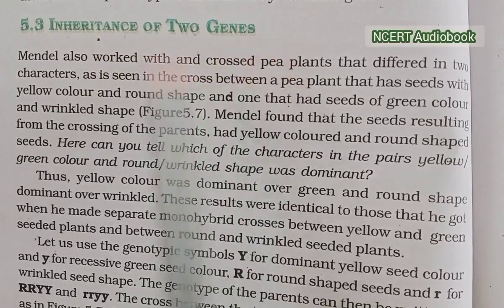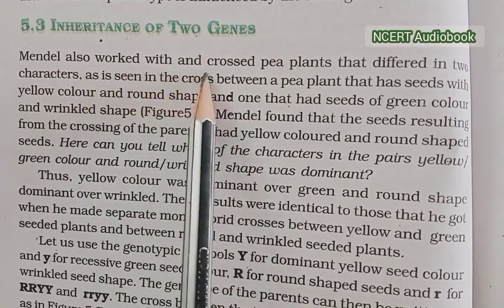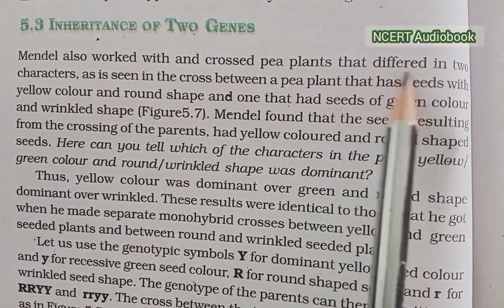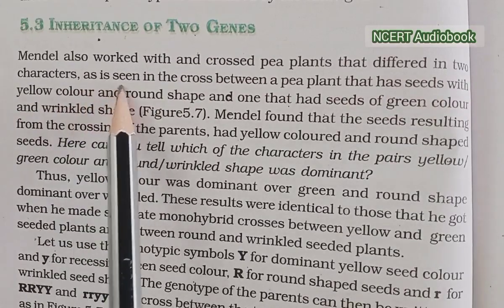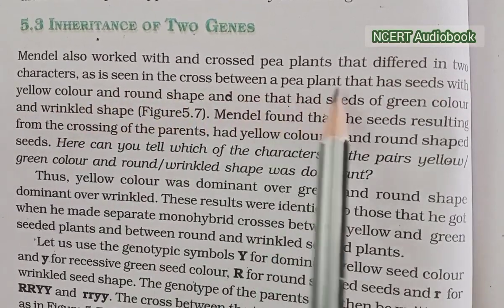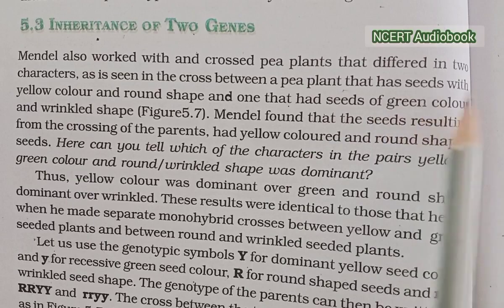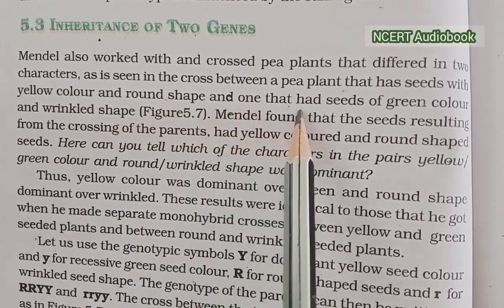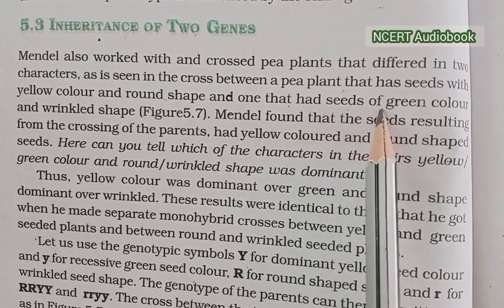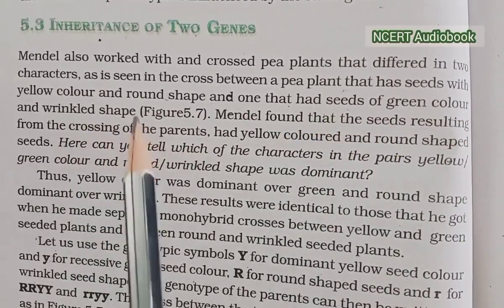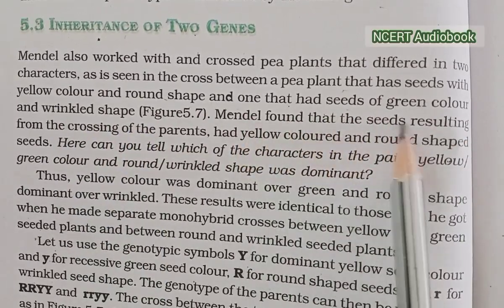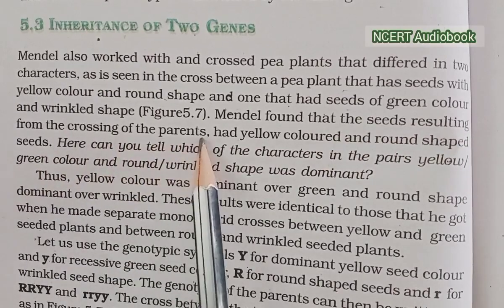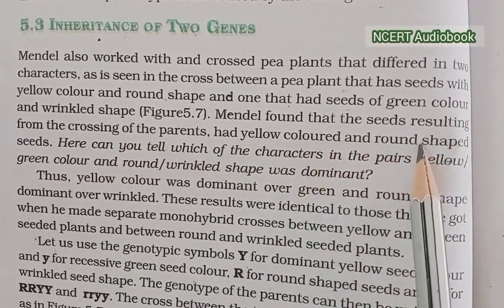Inheritance of two genes. Mendel also worked with crossed pea plants that differed in two characters, as seen in the cross between a pea plant that has seeds with yellow color and round shape and one that had seeds of green color and wrinkled shape. Mendel found that the seeds resulting from crossing the parents were yellow colored and round shaped.